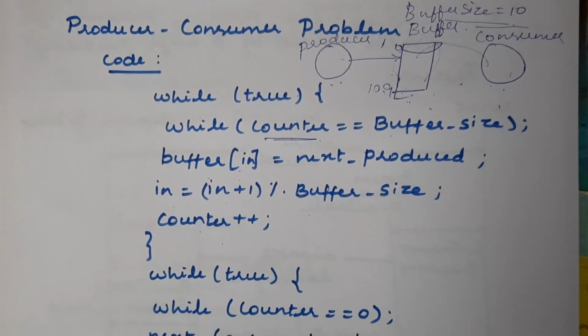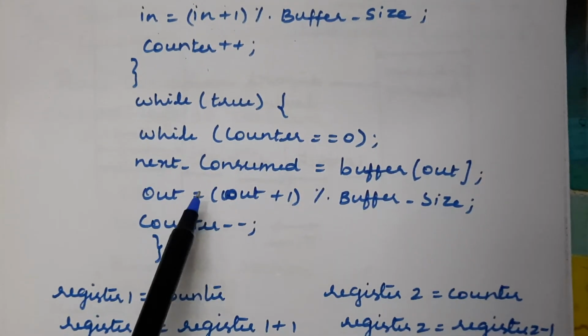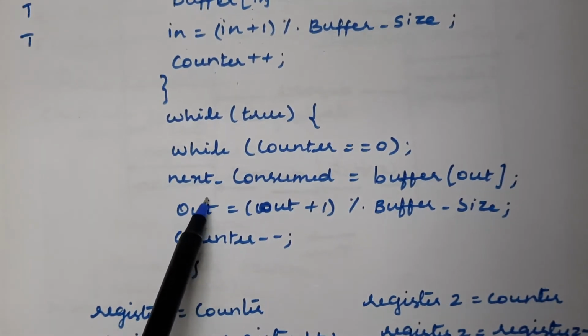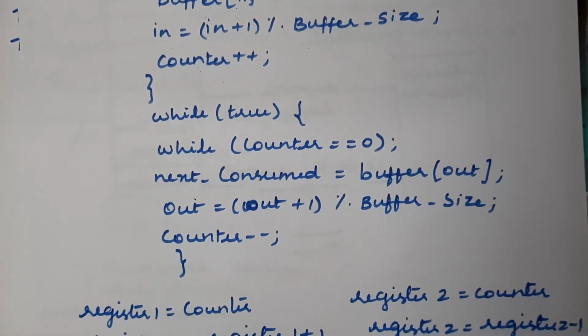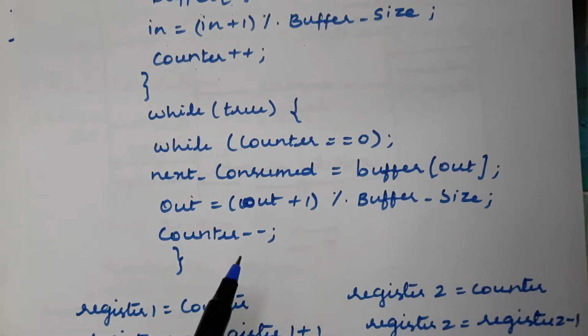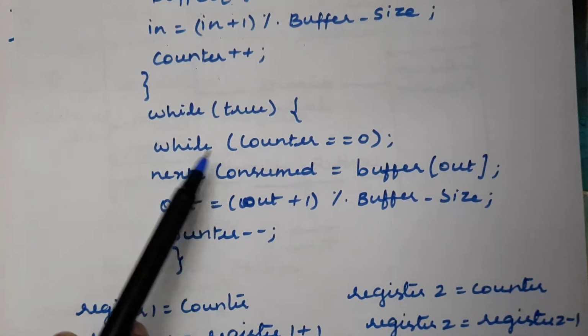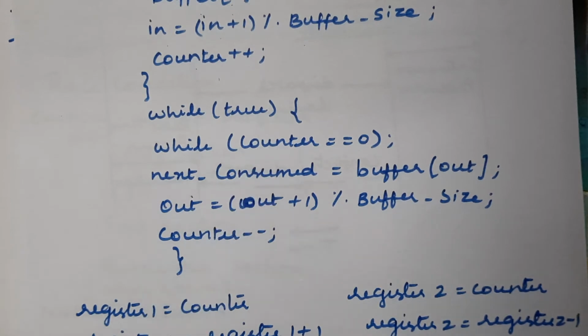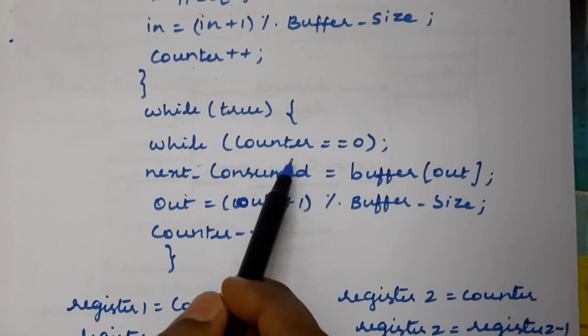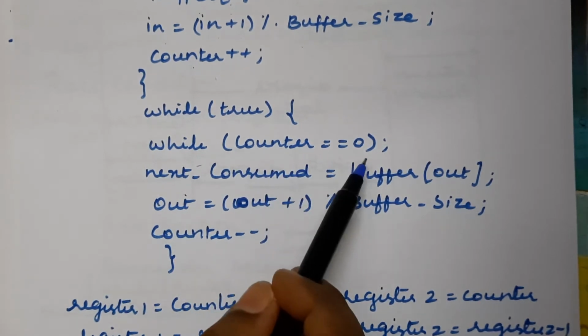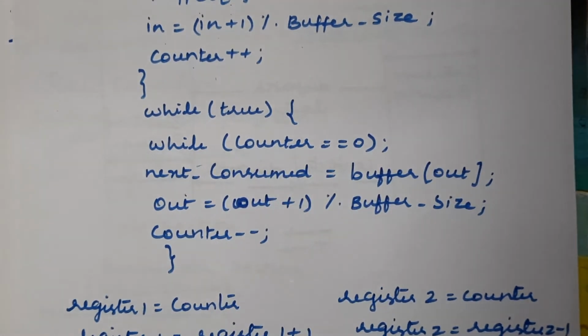Now we are going to discuss the code for the consumer process. It is very much similar to the producer process with minor differences. So let us see. Here, while of true, again we have that same true condition, and we have again an inner while loop. Here we are checking the condition counter equal to 0. What does it mean? The counter reaching 0 means we don't have any items in the buffer. So the consumer will not execute at all.